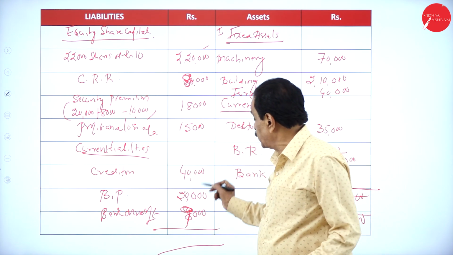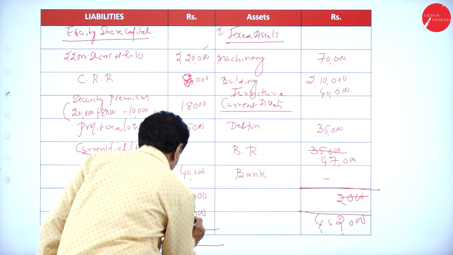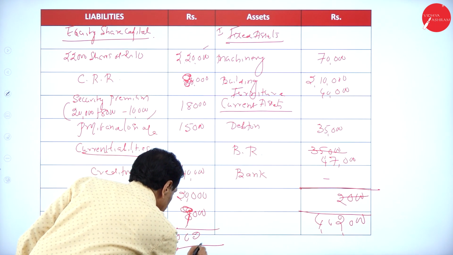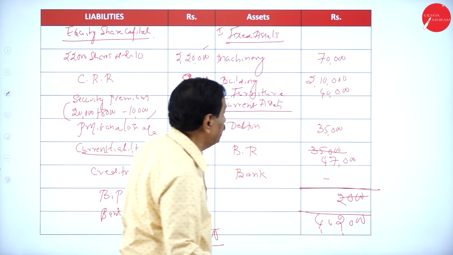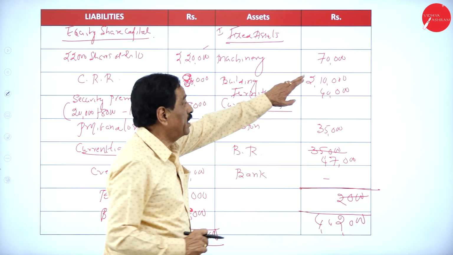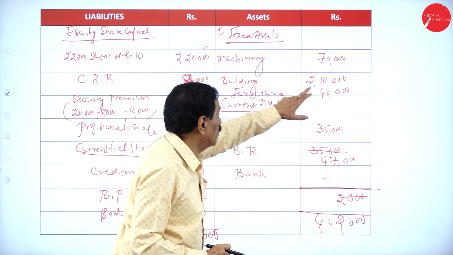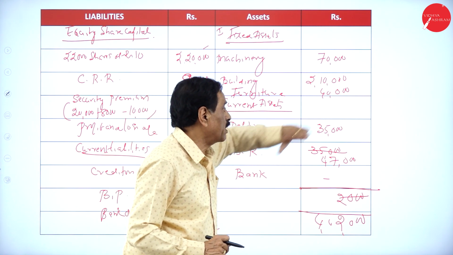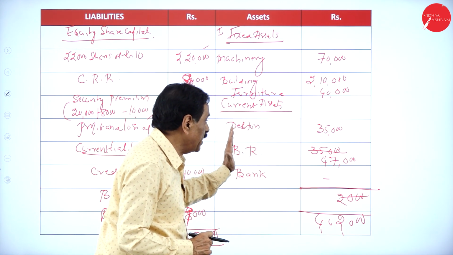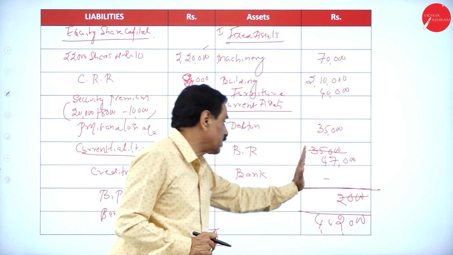Then 40,000, 20,000. It will tally for 4,02,000. I will repeat. Only left out items: machinery 70,000, building 2,10,000, furniture 40,000, current asset debtor 35,000, BR 47,000.